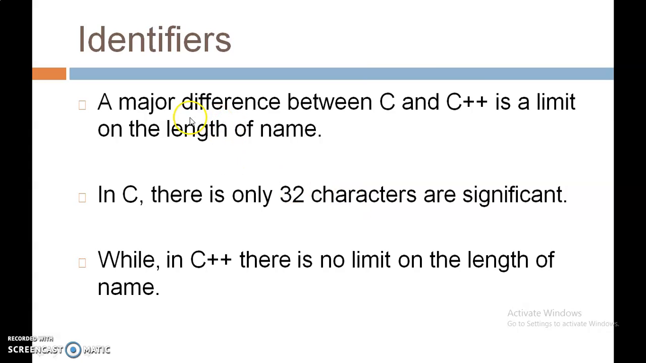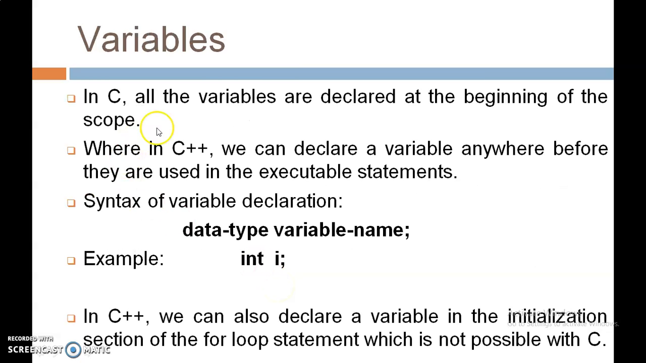One more rule. A major difference between C and C++ is the limit on the length of a name. That means in a C program we have only a 32 character maximum length for a variable name, while in C++ there is no limit on the length of variable names. Okay, what about variables here? Variables are declared at the beginning of the scope in C programs, while in C++ we can declare a variable anywhere before its first use in a program. That means we can declare a variable anywhere in the program, but before its use.